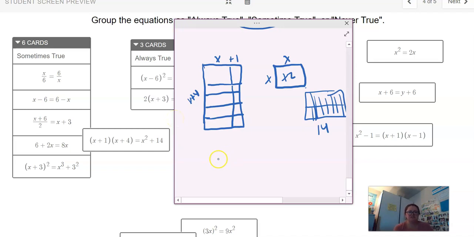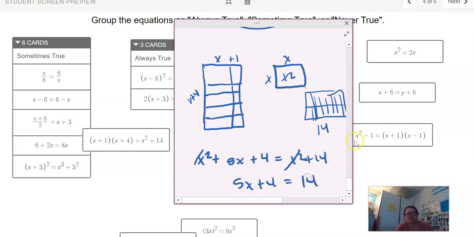Now there might be situations where it does work. 0 wouldn't work. I'm thinking there is one where this works, because this is going to have some x terms, so not everything's going to cancel out, right? This one's going to be x squared plus 5x plus 4, and this one's x squared plus 14. So those cancel, so you have 5x plus 4 equals 14.